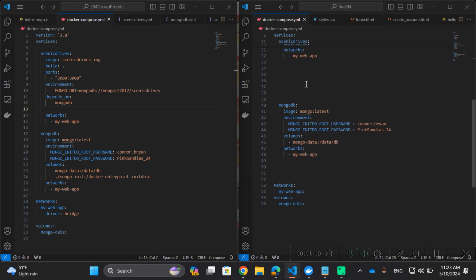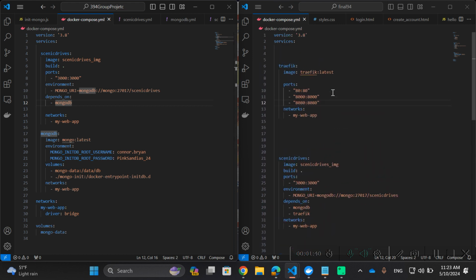So whereas my first product has 3 containers: the Traefik container, the scenic drives container, and the Mongo database. In my new project, as you can see in this Docker Compose, we did not use this Docker Compose YAML to move it onto Rancher. Apparently, it does not work that way. I found that out the hard way through multiple attempts. Here, this is just the Mongo database and just the scenic drives container as we were moving on to Rancher. As I said previously, Rancher load balances itself, eliminating the need for this Traefik container right here.